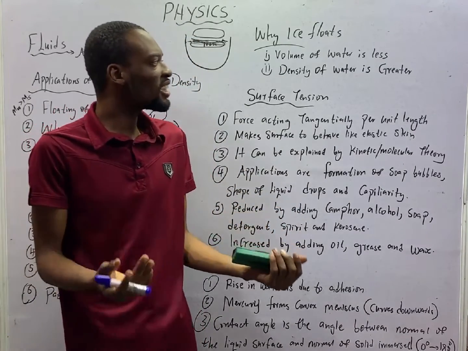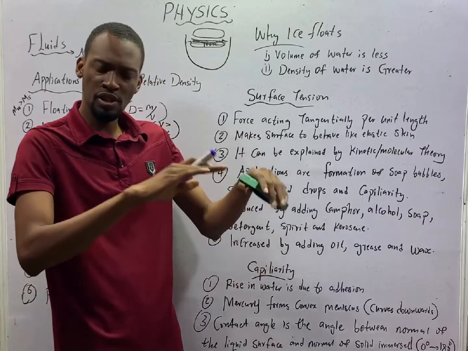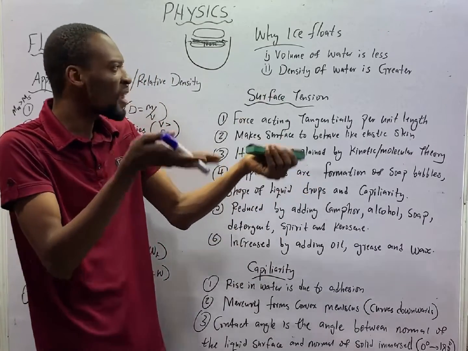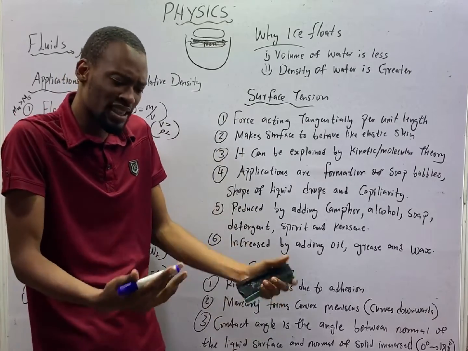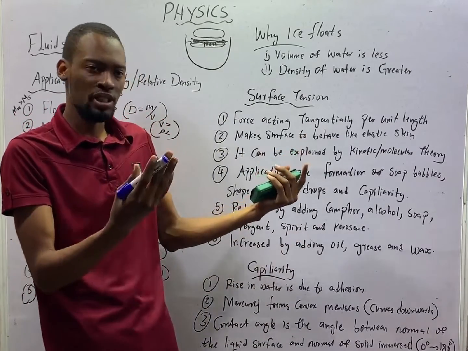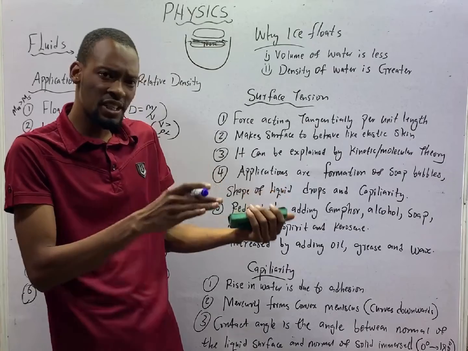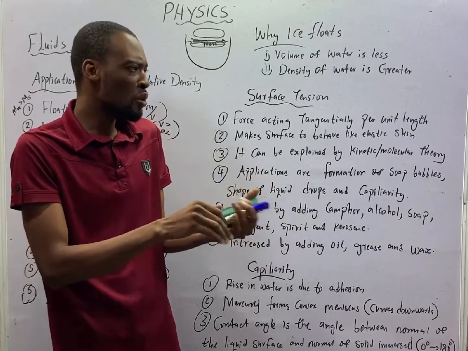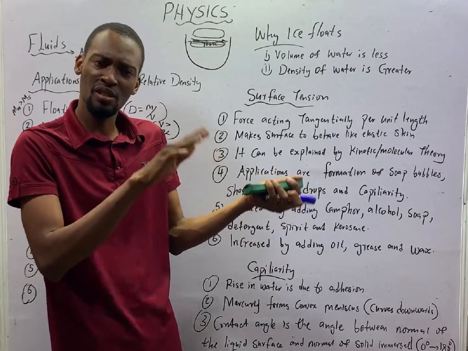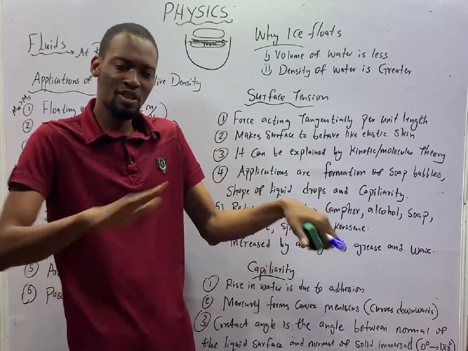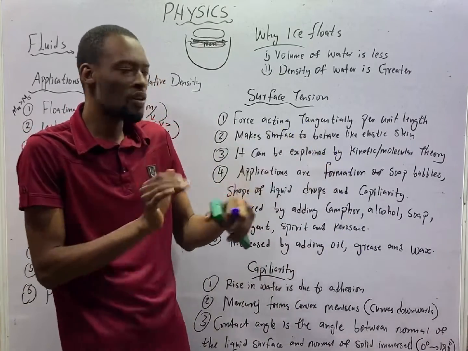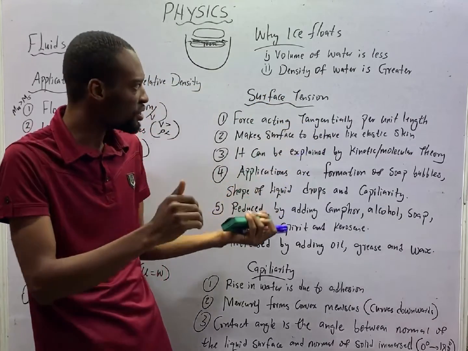And generally, for objects to float in water, the density of that object should be lesser than the density of water. Water needs to be denser than that object. And what will make the density of that object lesser than the density of water? It is simply that the volume of water displaced should be more than the volume of the mass of that object.